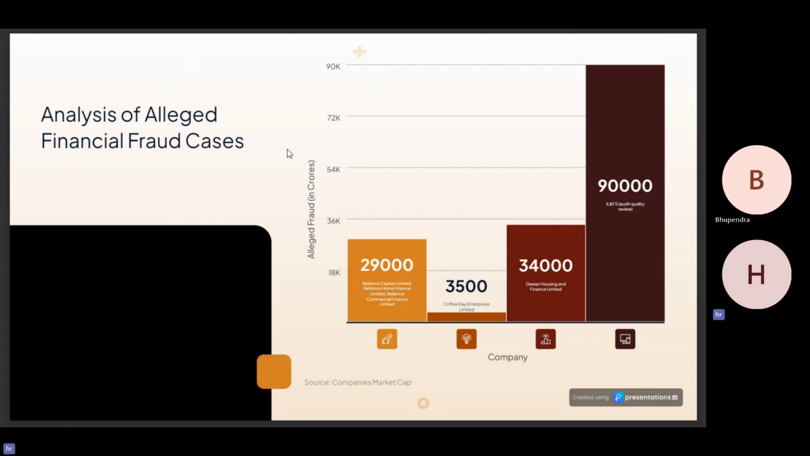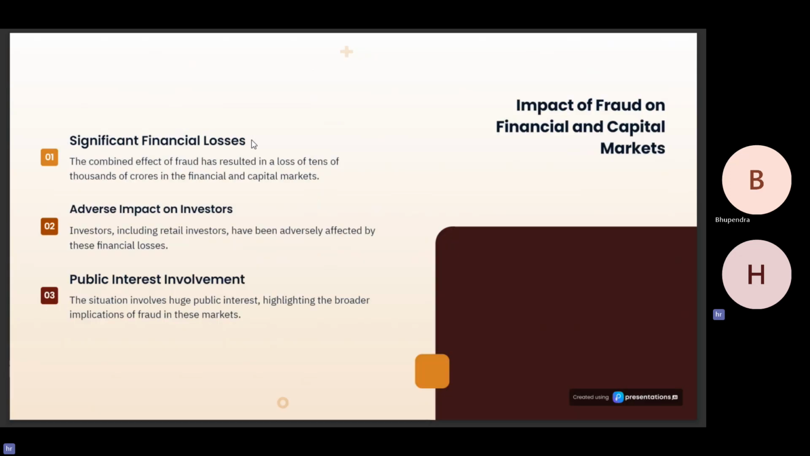NFRA in its circular mentioned that about 29,000 crore rupees of money diversion was there in the Reliance family companies, such as Reliance Capital Limited, Reliance Home Finance Limited, Reliance Commercial Finance Limited. About 3,500 crore rupees of money diversion was there in Coffee Day Enterprises Limited, around 34,000 crores in Dewan Housing Finance Limited, and around 90,000 crore rupees with respect to the stagged debts in case of IL&FS.